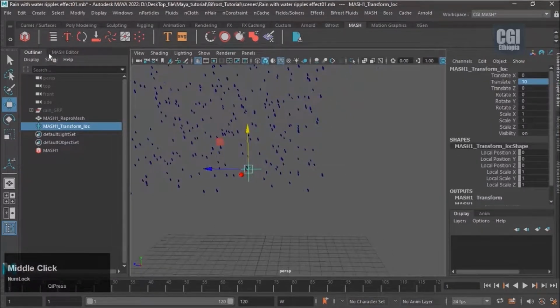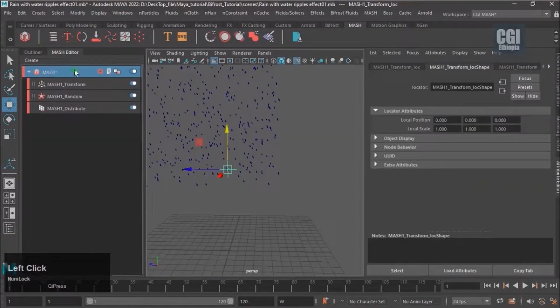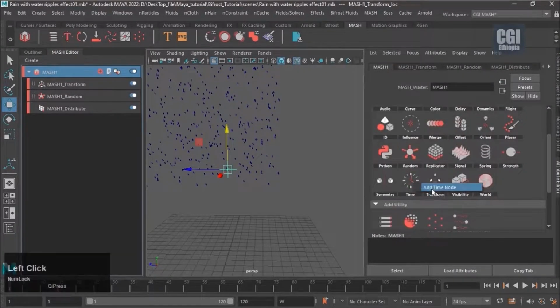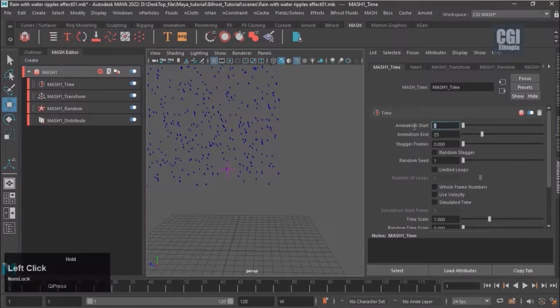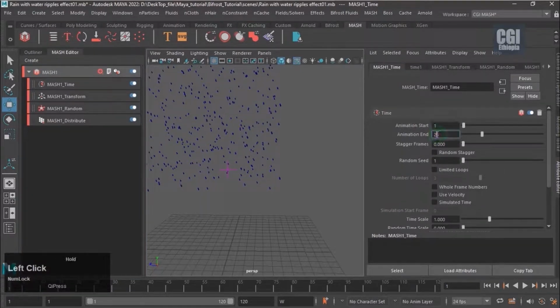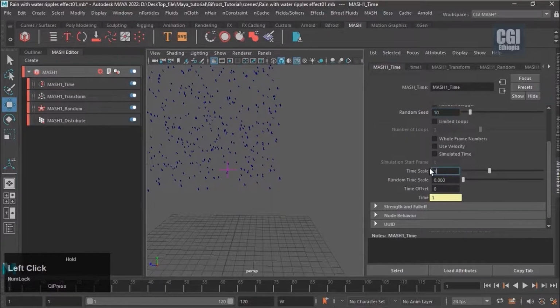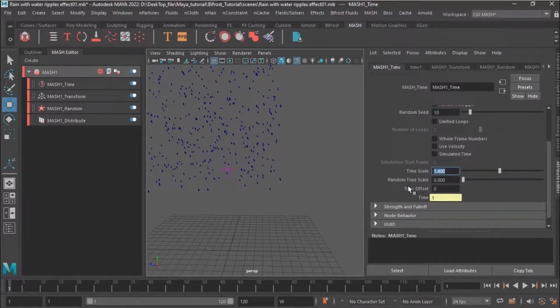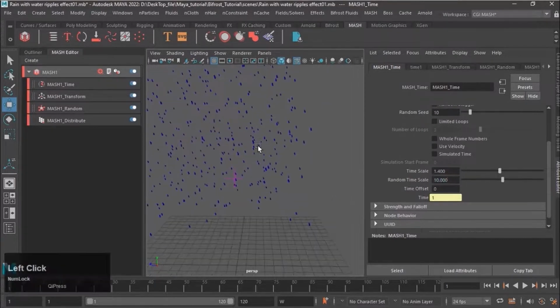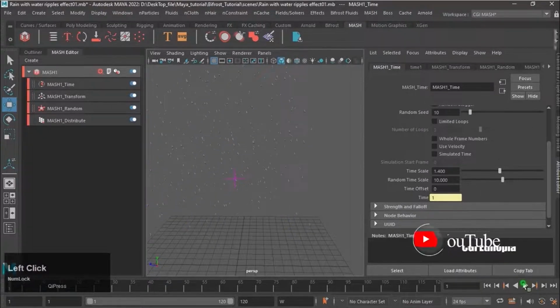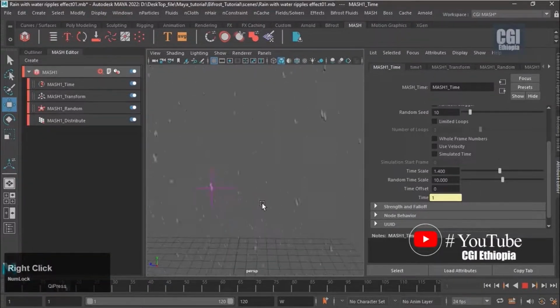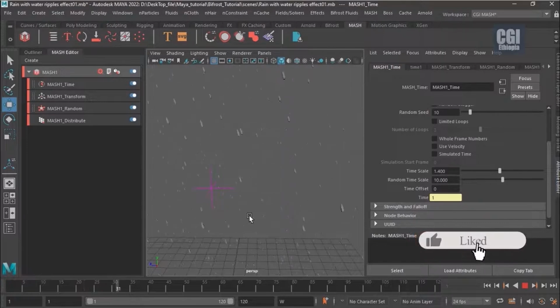Next, go back to the Mesh network. Add Time node. Animation Start value on. Animation End value 120. Random Seed value 10. Time scale value 1.4. Random time scale value 10. As you can see, they are dropped to the ground at different times.